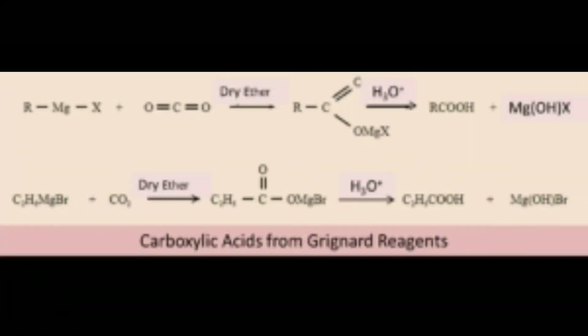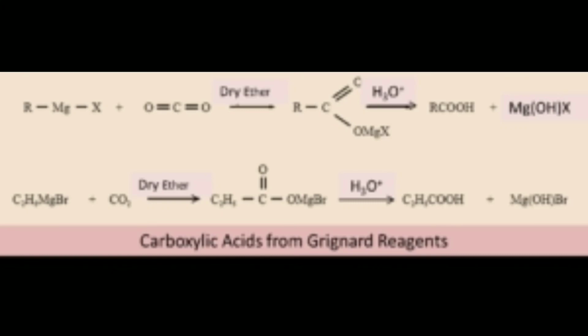Next point is the preparation of carboxylic acid from Grignard reagent. The Grignard reagent in dry ether solvent is added to solid carbon dioxide, which is dry ice, to give a complex which on acid hydrolysis gives the corresponding carboxylic acid.